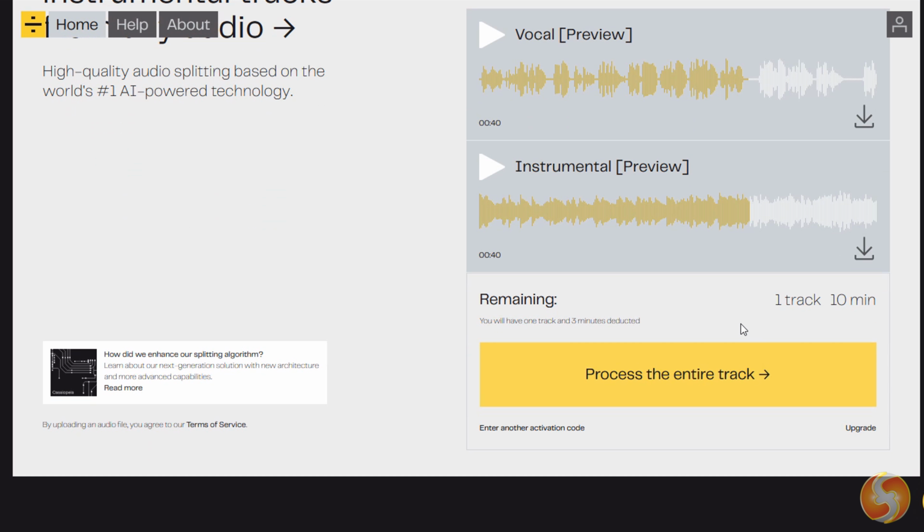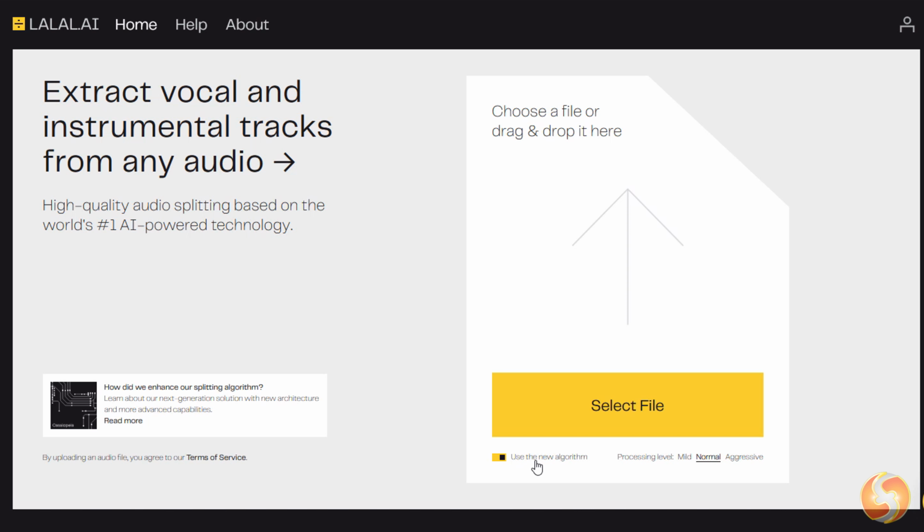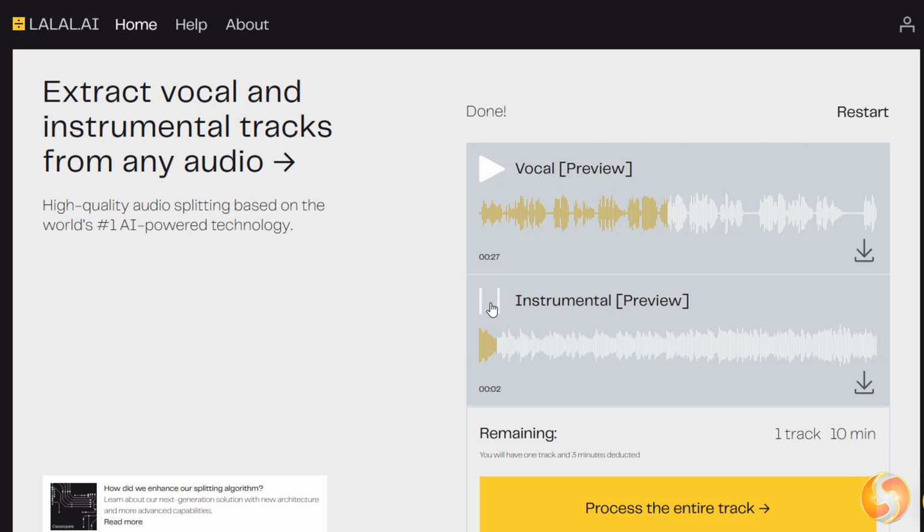If the preview is not good, you can go to Restart in the top right corner and edit the algorithm options at the bottom. You can select between the new and the old algorithm technology or change the processing level between mild, normal, and aggressive. With mild, a minimum amount of sound filtration is applied, so the interpretation of vocal and instrumental part may be wrong, resulting in a residual mix between the two.